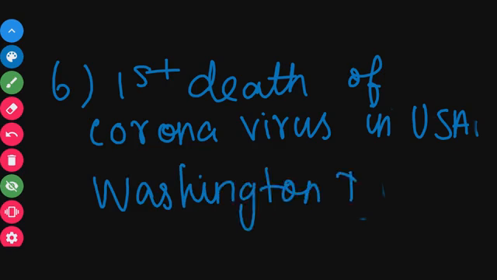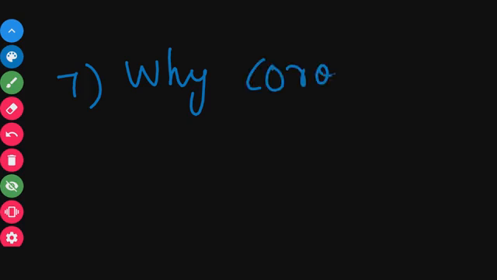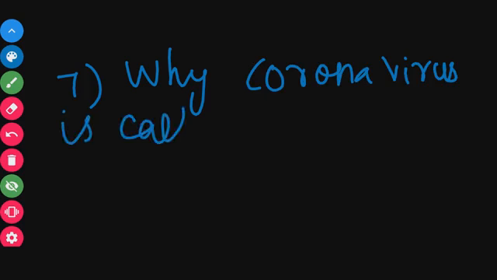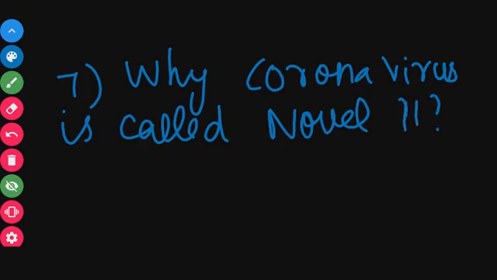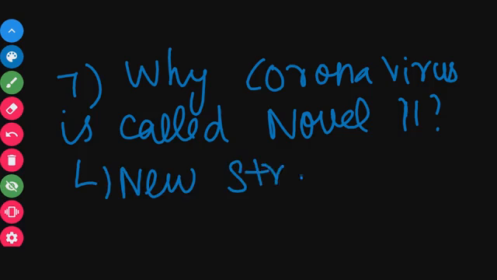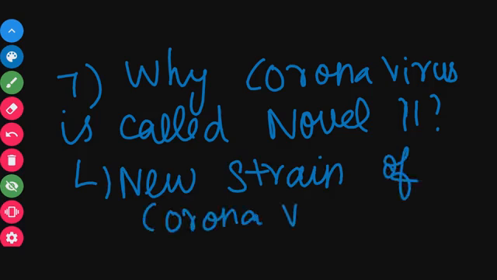Next, we will see our seventh question: why is coronavirus regarded as novel coronavirus? Novel coronavirus is called so because it is a new strain of virus. The virus that is spreading across the country is a new strain of coronavirus, so it is regarded as the novel coronavirus.